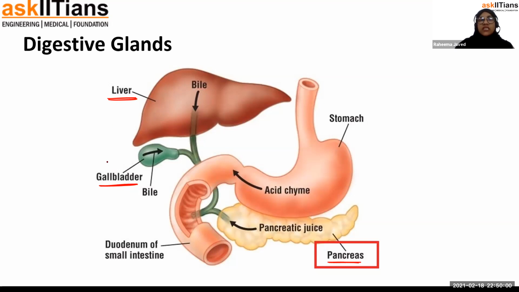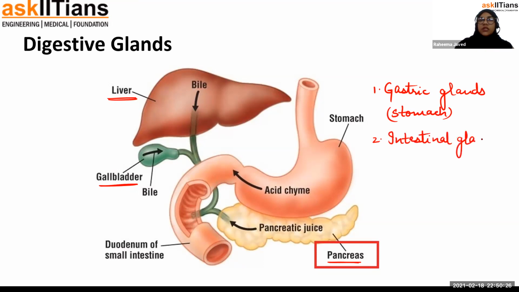Okay, apart from these three separate organs, the separate glands, there are gastric glands, which are the glands of the stomach, and there are intestinal glands also, which are the glands of the intestine. Okay, so gastric juices are produced by the gastric glands in the stomach, and intestinal juices are produced by intestinal glands in the intestine.